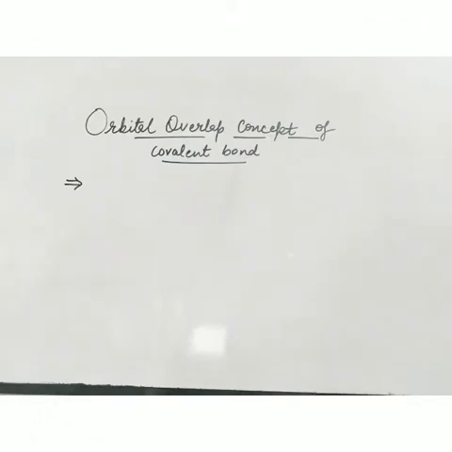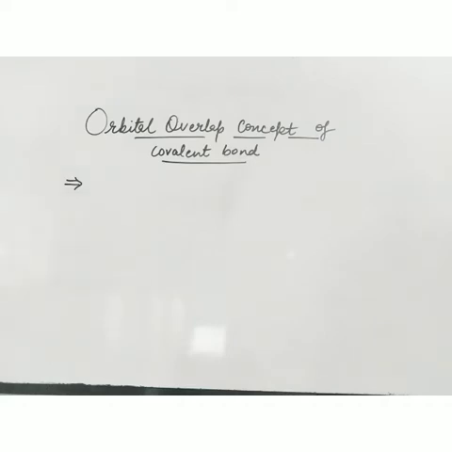Hello students. In the previous video we discussed the new concept of chemical bonding, that is the valence bond approach or the valence bond theory. Valence bond theory says that a bond is formed when two atoms approach each other and attractions are more than repulsions. Because of the increase in attractive forces, the energy of the system decreases and it acquires stability. So that was valence bond theory.